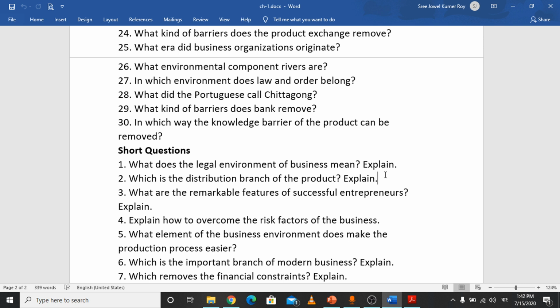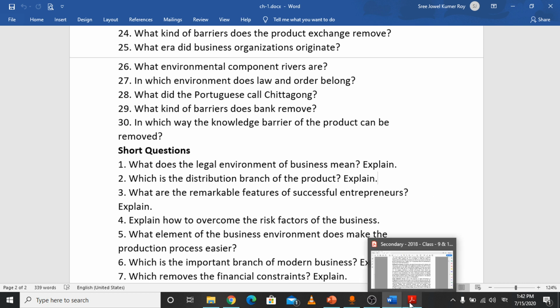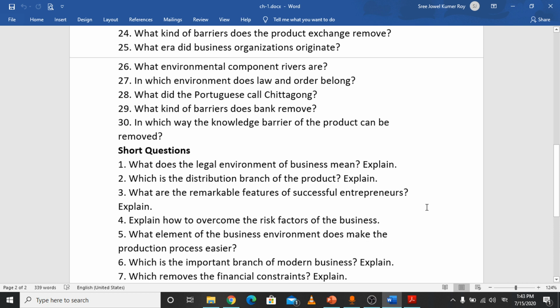What are the remarkable features of a successful entrepreneur? There are several remarkable features that successful entrepreneurs should possess. He or she has to be punctual, hardworking, challenge-taking, risk-taking, and creative. So these are the remarkable features of a successful entrepreneur. You can write it better than me, I hope. So just write it down for 2 marks only.